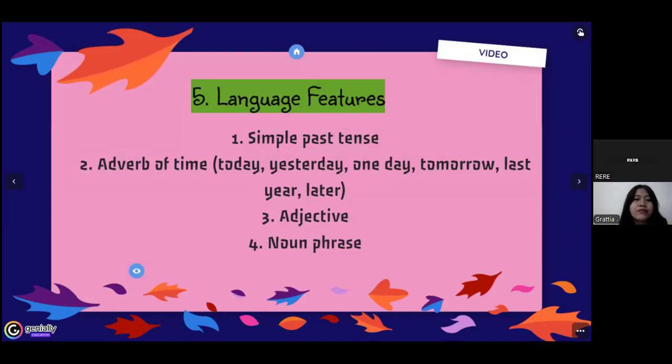And then number four is noun phrases. Noun phrases are phrases that function to provide more detail in describing something in the narrative text, such as describing place, person, living creature in a narrative text.